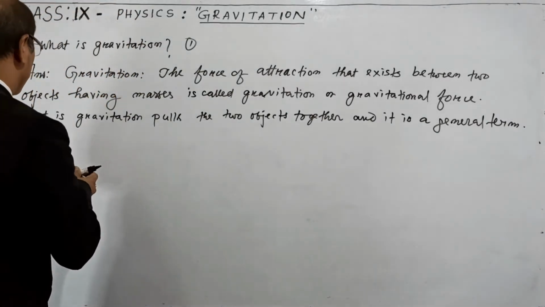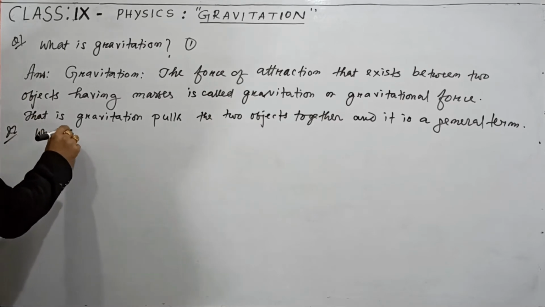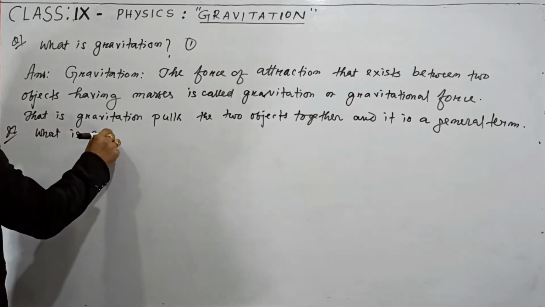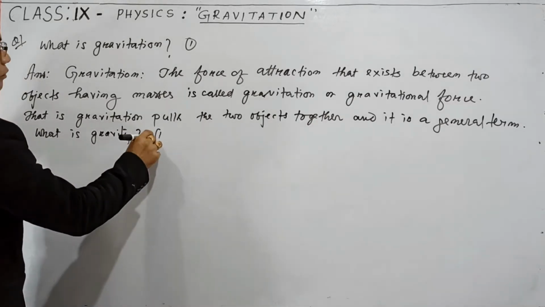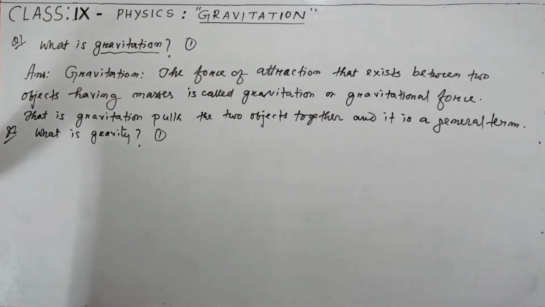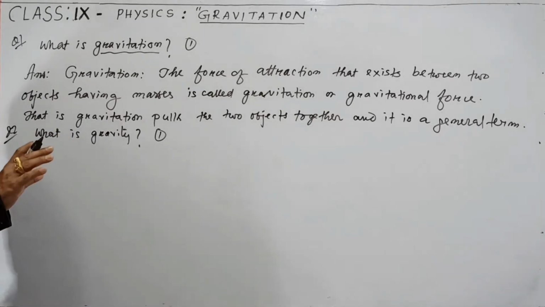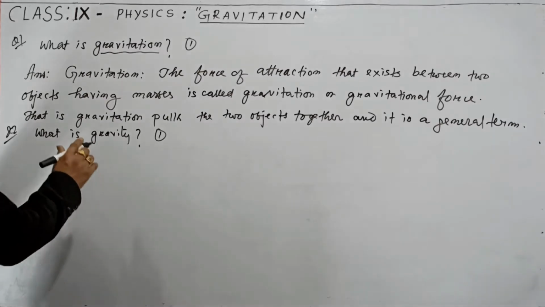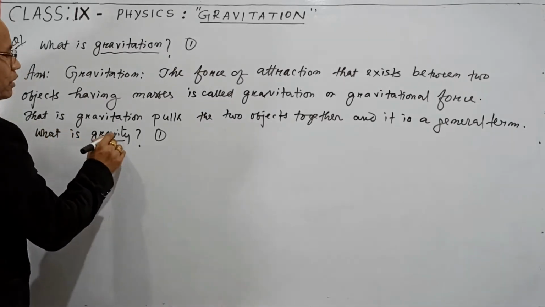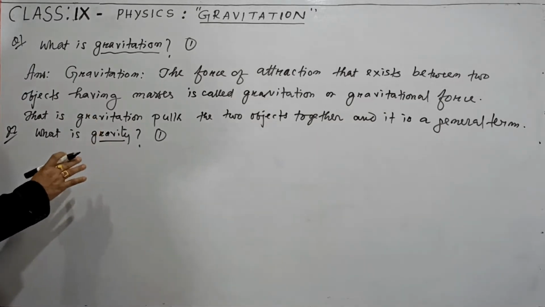So now let us continue with the next question. Question number 2. What is gravity? In question number 1, we discussed gravitation, and we know gravitation is a general term. General term means it is a force of attraction between any two objects. But when we use this word gravity, gravity is not a general term, even though it is also a gravitational force, but it will be used only when one of the objects is Earth.